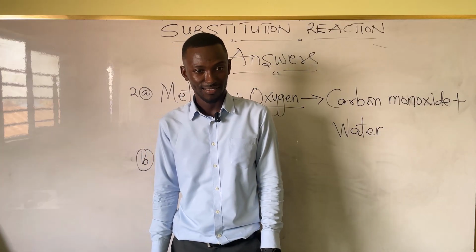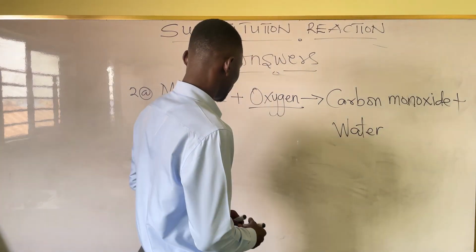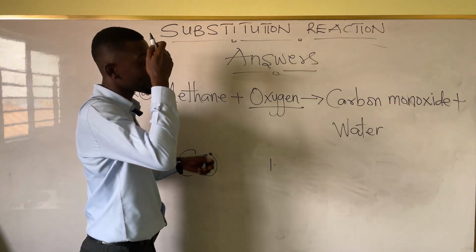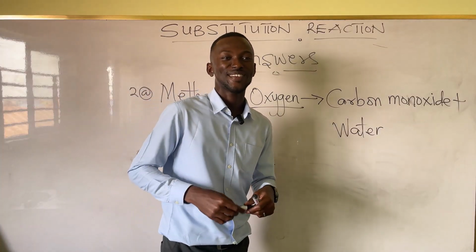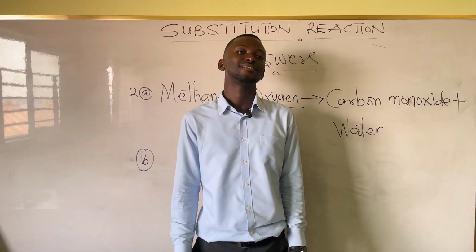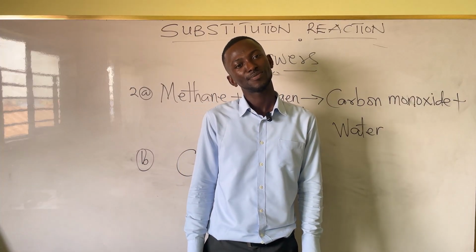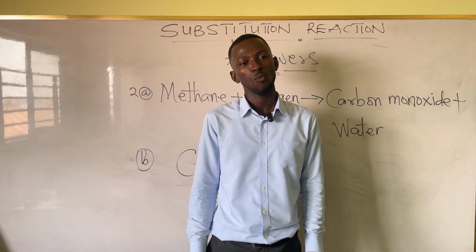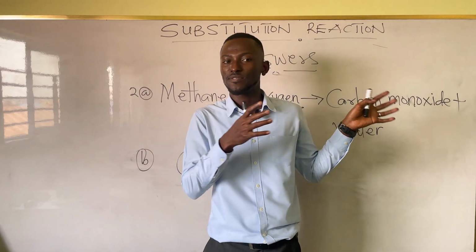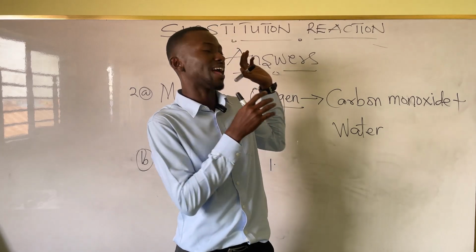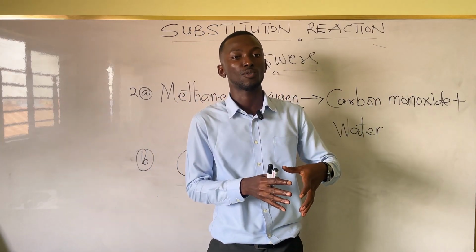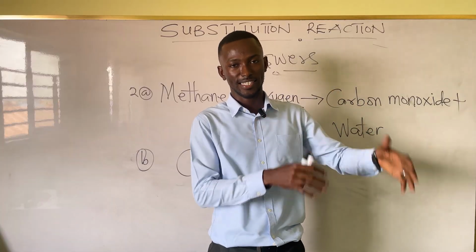No question? Then I have a question for you. What is a substitution reaction? It is when a halogen replaces a hydrogen in a hydrocarbon. More specifically, we are talking about substitution reaction in alkanes, but there are other organic compounds that also undergo substitution reaction.